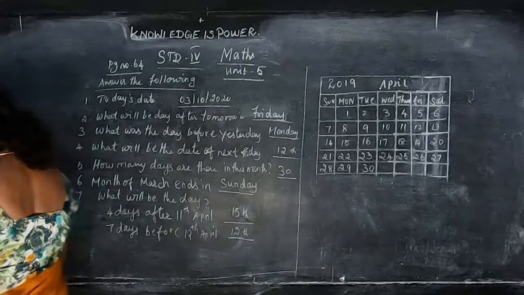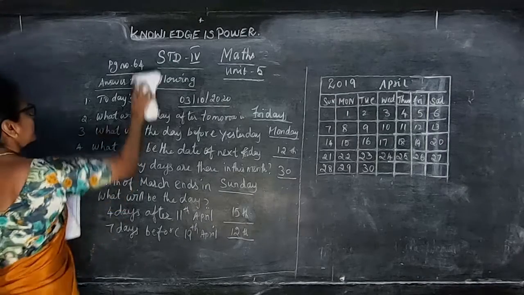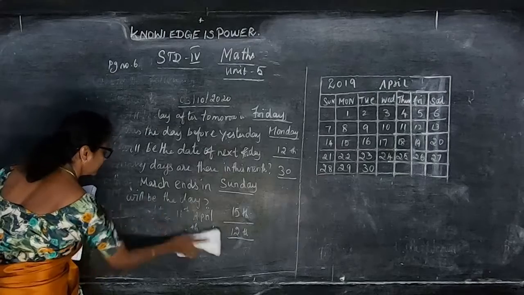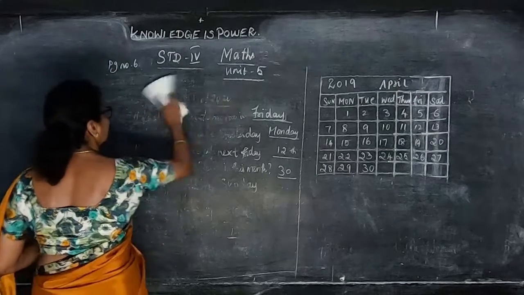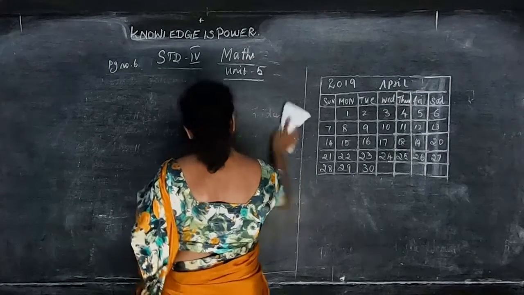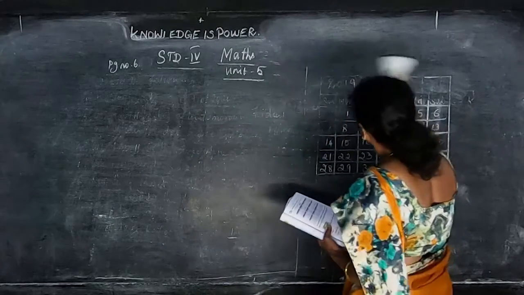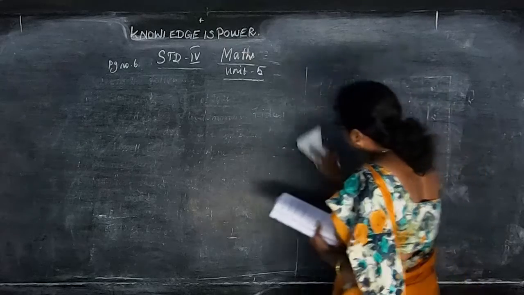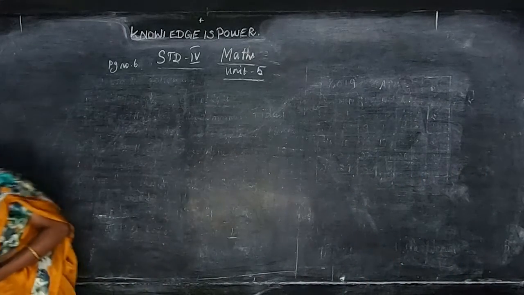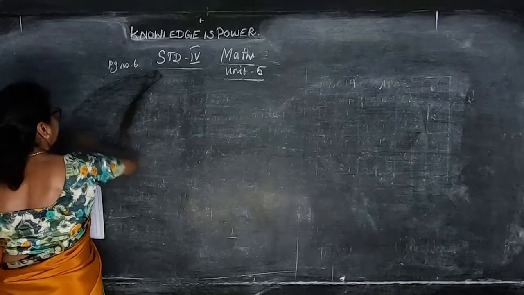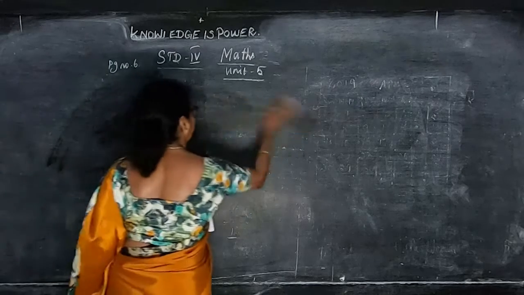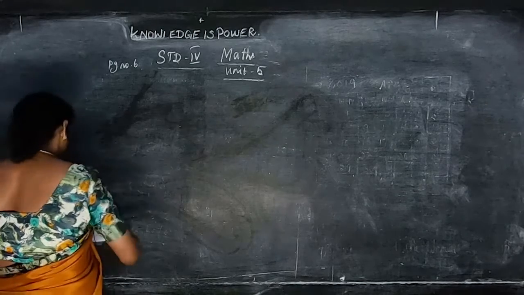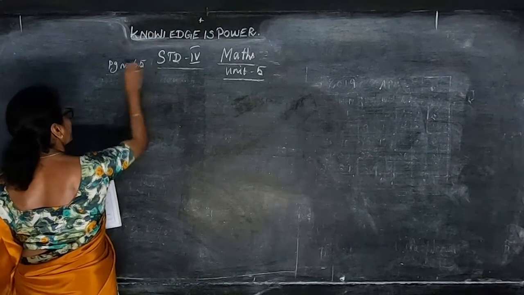Okay, now we will move on to the next one, page number 65. On this page, they have given the calendar fully, January to December. From this calendar, we can write some of the festivals also given: Pongal, Independence Day and Republic Day. From that, we have to write the answers to the following questions. So take page number 65.